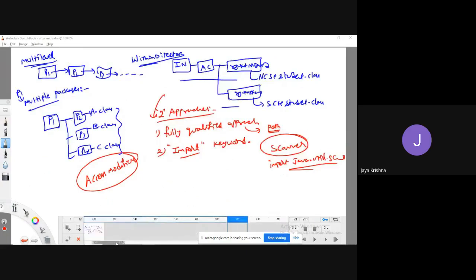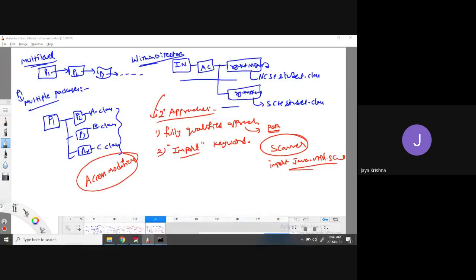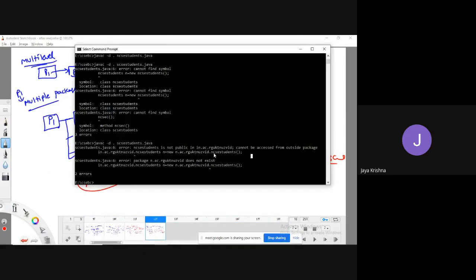What did you understand with this error? Whatever class file is present in the RGK newsfeed package cannot be accessed from outside, from another package. This is a kind of restriction, right? Meaning that I don't want to give access to some other third person. This is achieved through the concept of packages.